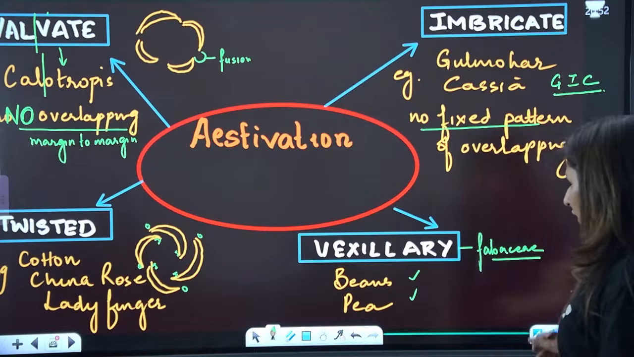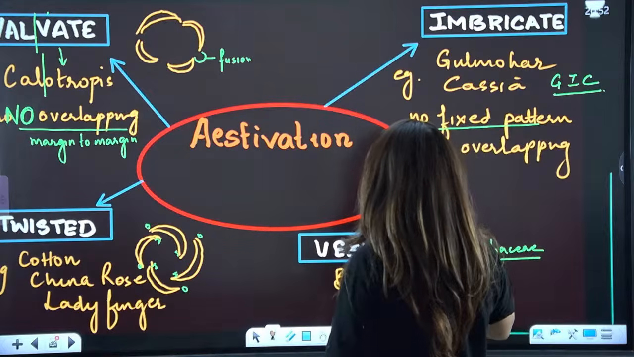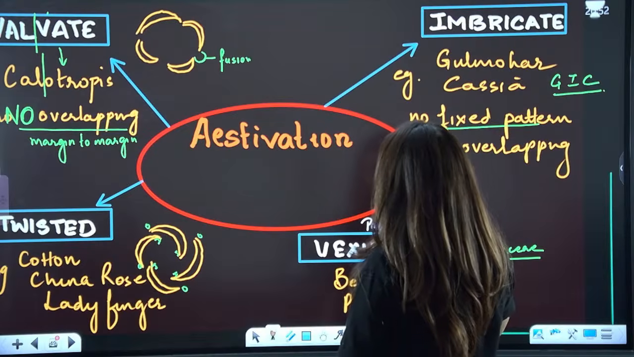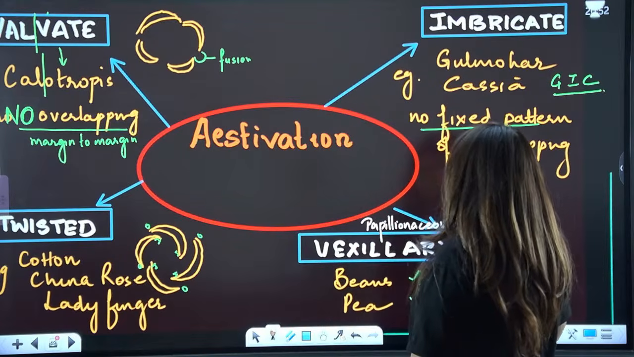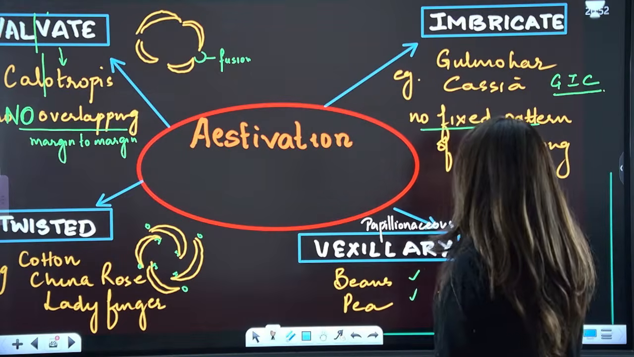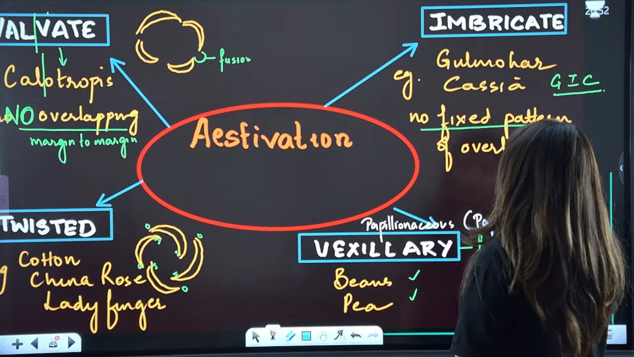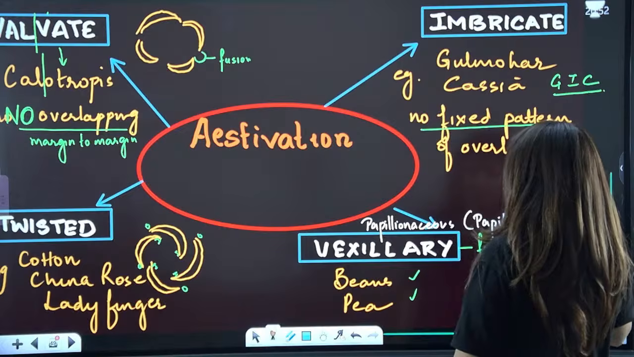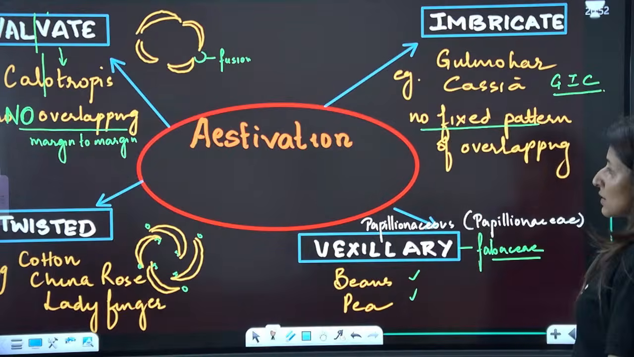Now, talking about vexillary, vexillary is also known as papilionaceous, because it is found in the subfamily Papilionaceae of Fabaceae. Is that clear? Now let's see how this looks.